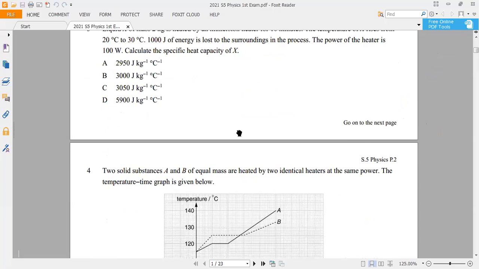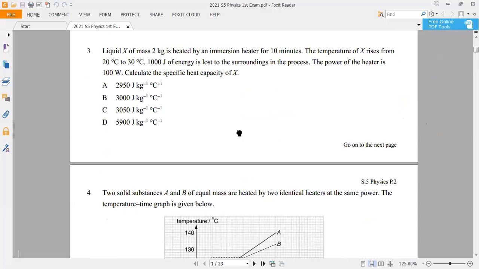Now you're heating a liquid X, 2 kg, and the heating time is 10 minutes. And the temperature rise is from 20 to 30. So that's what we have. Mass equal to 2 kg, right? The time for heating is 10 minutes. I converted in seconds. Okay, 10 minutes is 600 seconds. And the temperature rise is from 20 to 30, which is delta T equal to 10 degrees Celsius. Okay, delta T is the change in temperature.